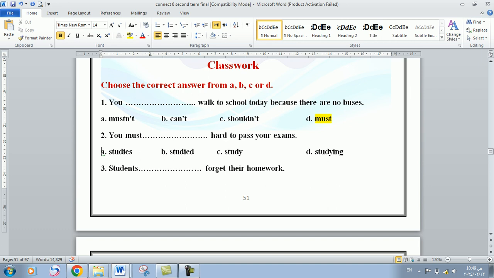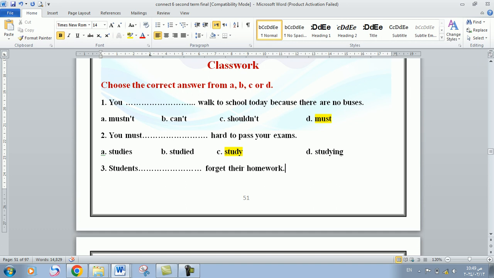You must study hard to pass your exams. So the correct answer would be the word study. I'm going to choose letter C, the infinitive formation of the verb. Not studies, not studied, not studying.